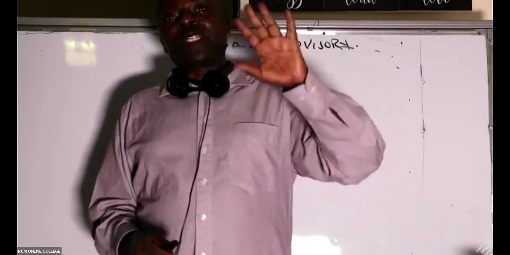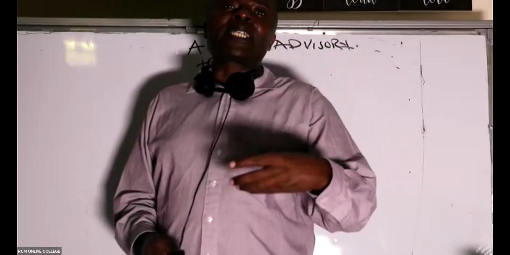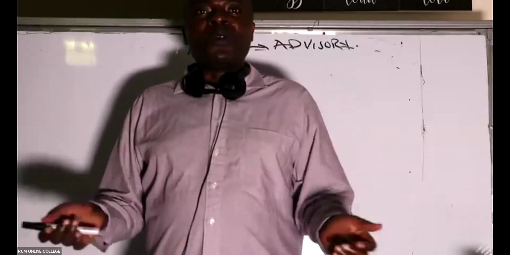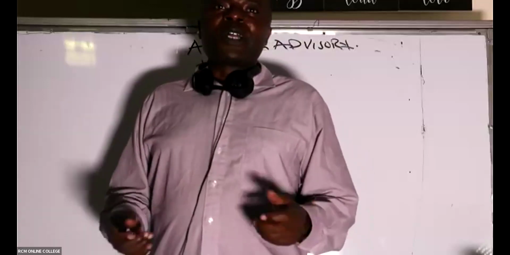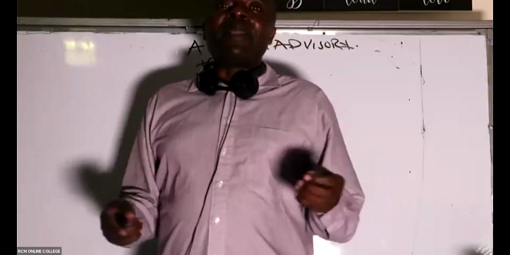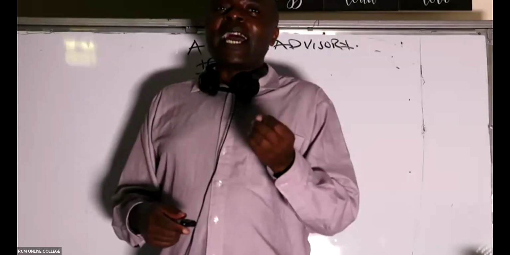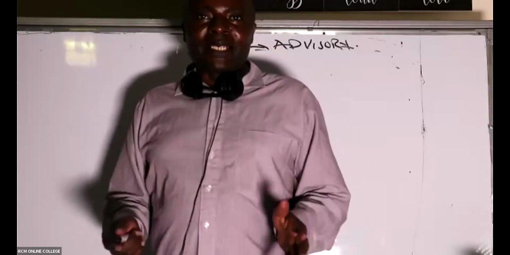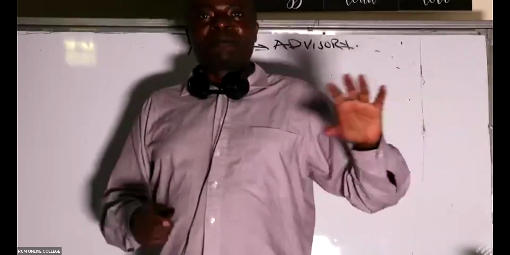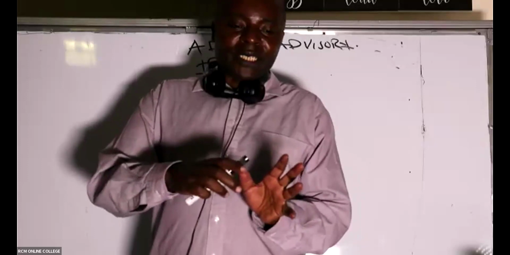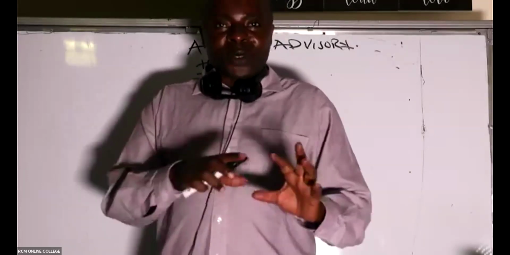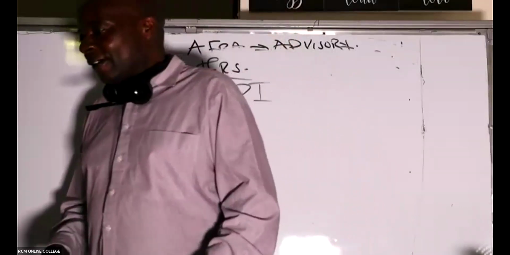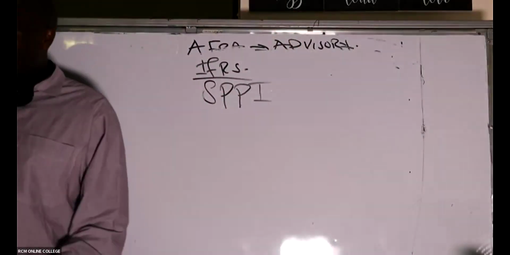Level 2 is where, of course, it's not identical, but at least there is something that is close. For example, I want to sell my 3-bedroom bungalow. To sell this 3-bedroom bungalow, I would need to look around. I may not get exactly a house that matches mine, but at least there is some similarity. This one here went for 20 million, looks like mine, but I've got maybe an extra thing, so I reduce the value to get mine. So fair value measurement, great standard.